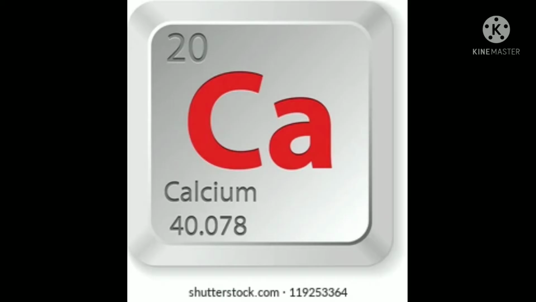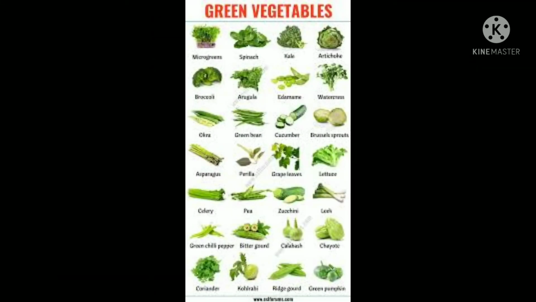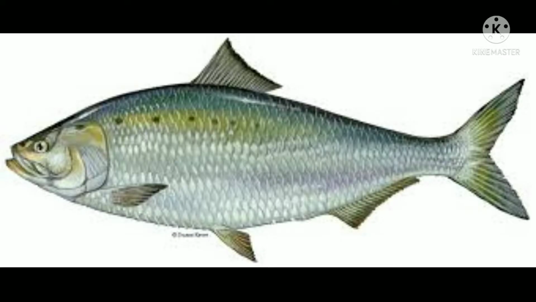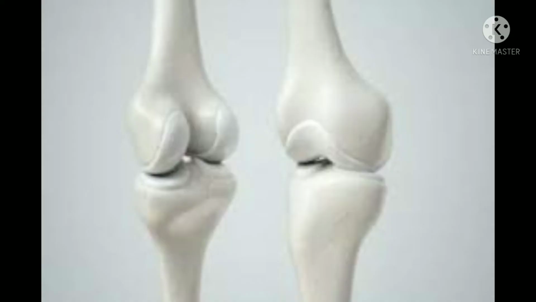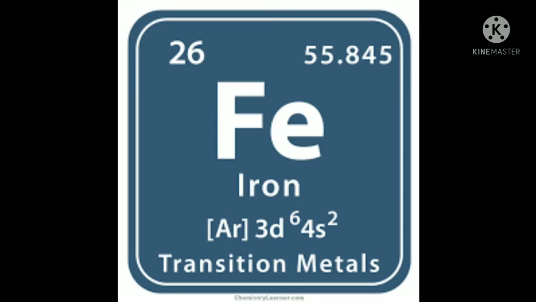Mineral elements, source, importance. Calcium, it is denoted as Ca. Source is milk, curd, green vegetables, fish, etc. The importance is to maintain strong bones and teeth. Another mineral, iron, it is denoted by Fe.